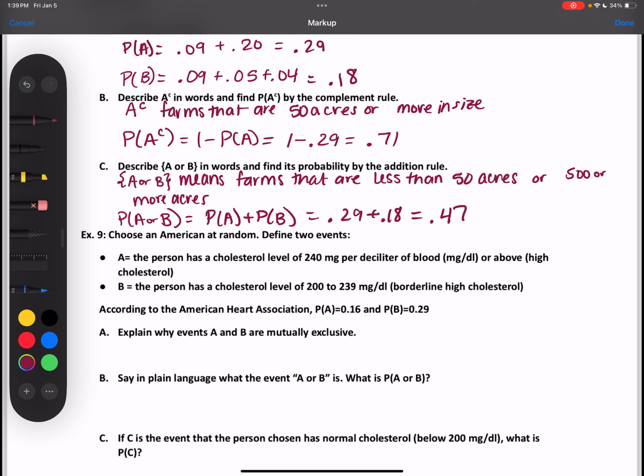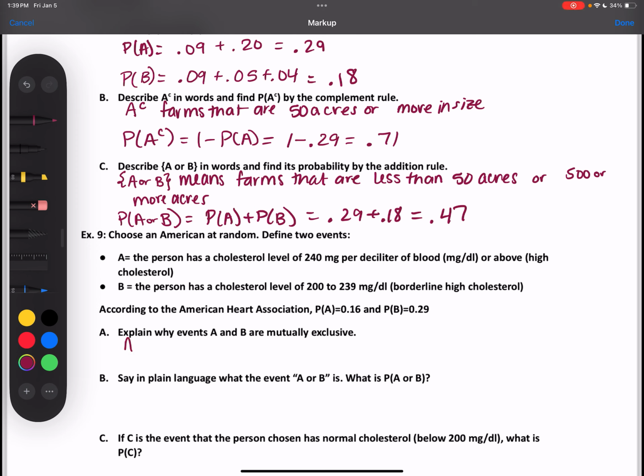Is it because they're independent of each other? Their ranges don't affect one another. Can someone have borderline high and high? No. So you have to be one or the other.